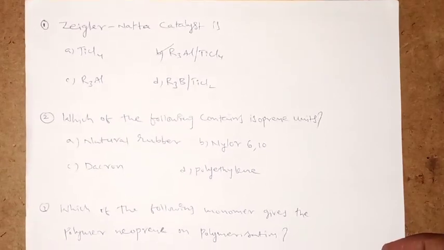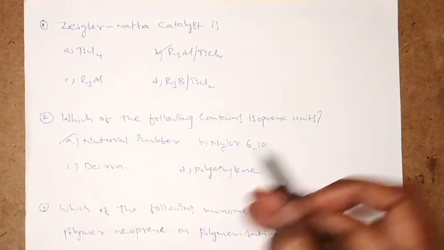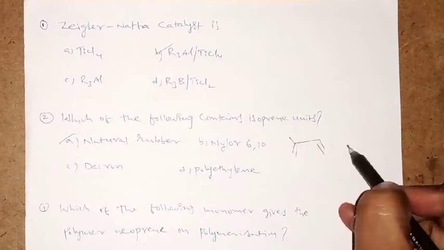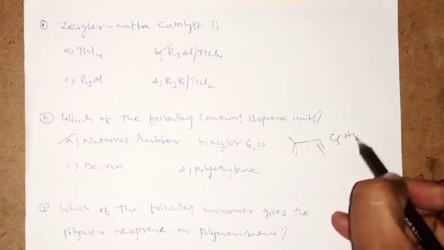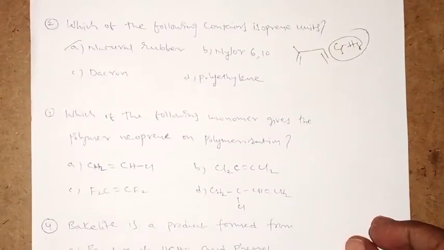Which of the following contains isoprene units? Natural rubber, nylon 610, Dacron, polyethylene. It is a direct answer. The isoprene unit is the natural rubber. What is the isoprene unit? Generally this is the structure of isoprene, which is C5H8. Is it clear? Right. Look at the next question.